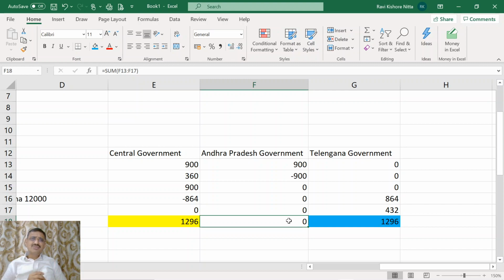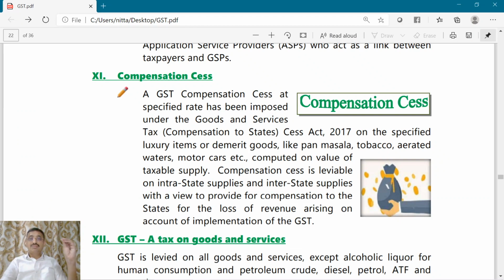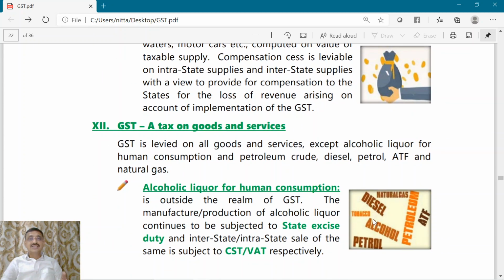Now, where will the central government get money? How does the central government get money? Central government gets money only by way of collection of taxes. Of course, there may be other sources, it is not like that. But the main source for money is by way of levy and collection of taxes. So, to compensate the states on account of loss of revenue due to implementation of GST, this compensation cess is levied on luxury items as well as demerit items.